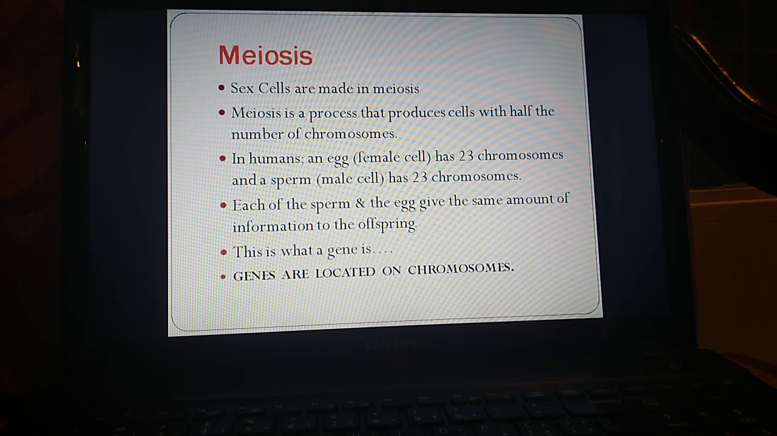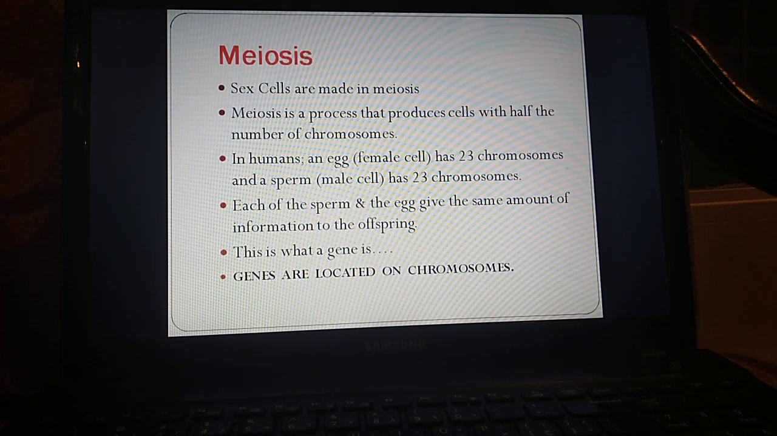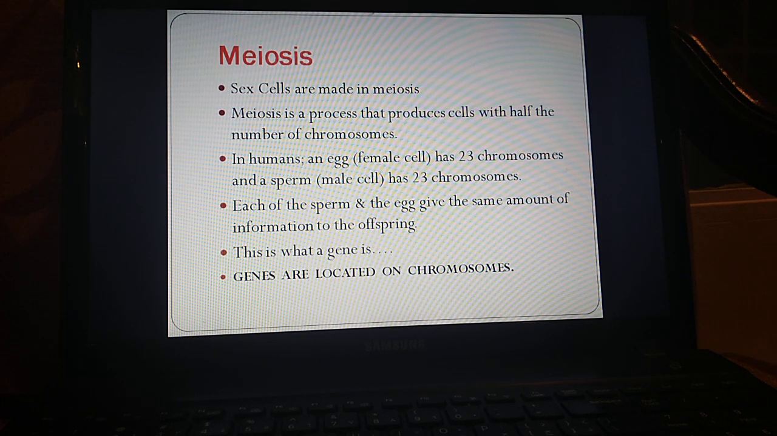Now, to make these sex cells which we talk about, which have half the number of the original chromosomes, we need meiosis. Meiosis, الانقسام المنصف. It is the process that makes cells which have half the number of chromosomes. Humans, for example, we have 46 chromosomes in our cells, but those special cells, those sex cells, each has half of that. 23 chromosomes in the egg, the female cell, and 23 chromosomes in the sperm, the male cell.